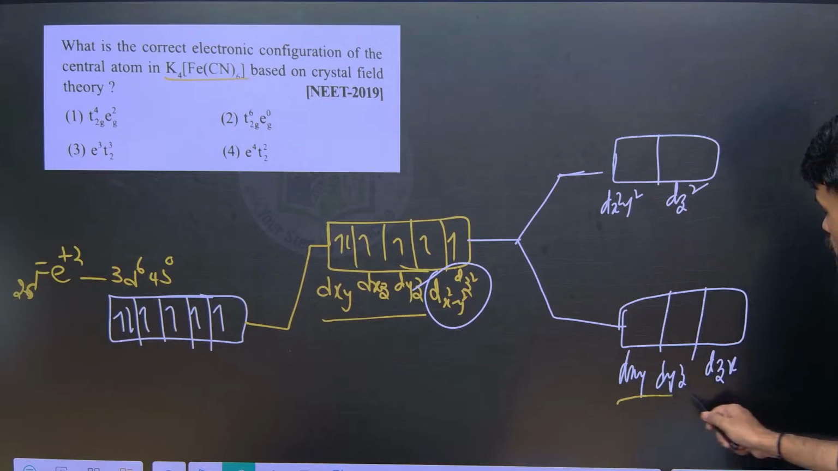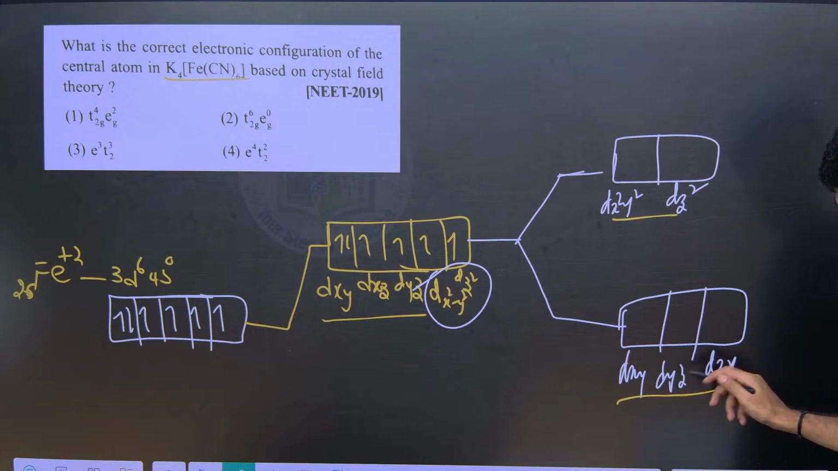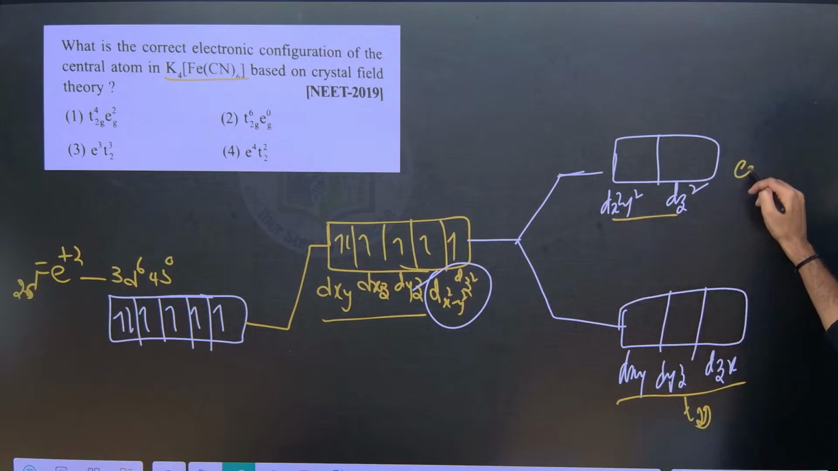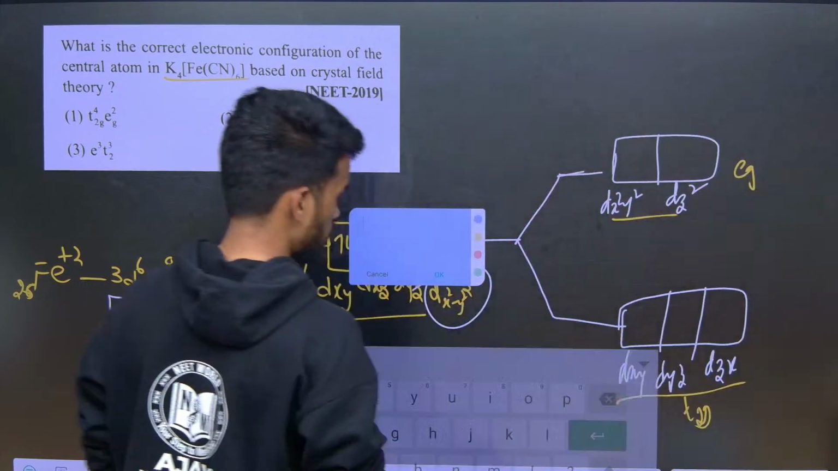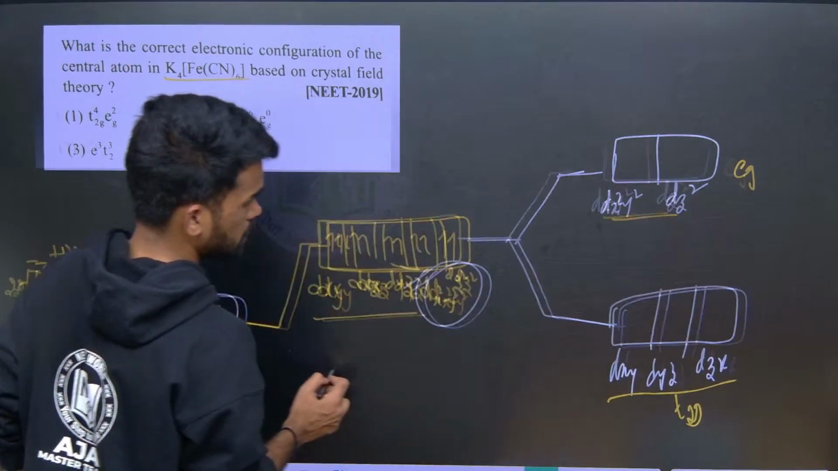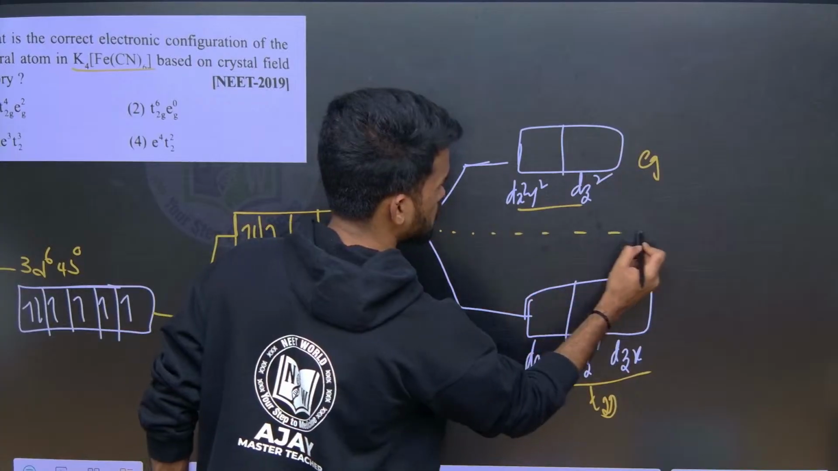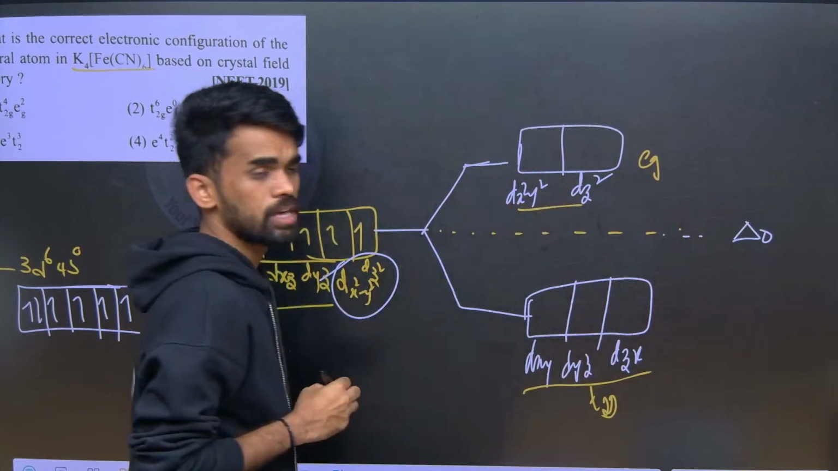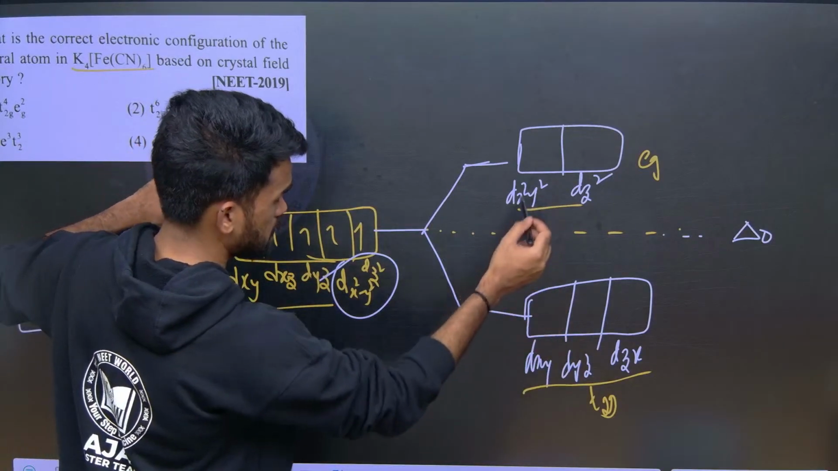So these are the three degenerate orbitals, and these are the two degenerate orbitals. The lower set will be called the T2g set, and the upper one will be called the Eg set. T2g, triply degenerate orbitals. Now the remaining thing we need to know: this neutral center, this midpoint, is called the barycenter. Here we have the T2g set and the Eg set.